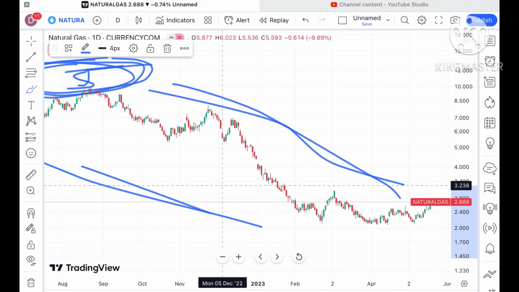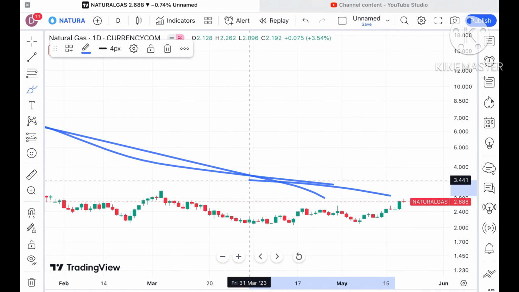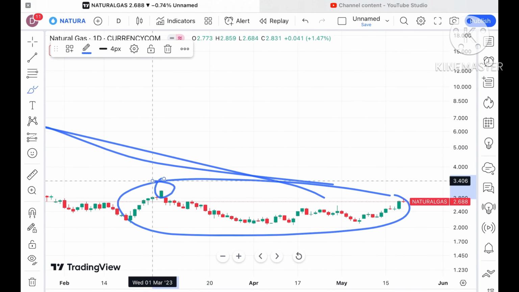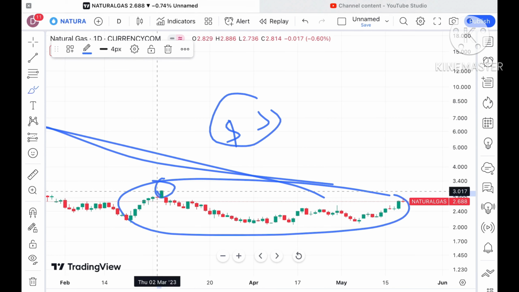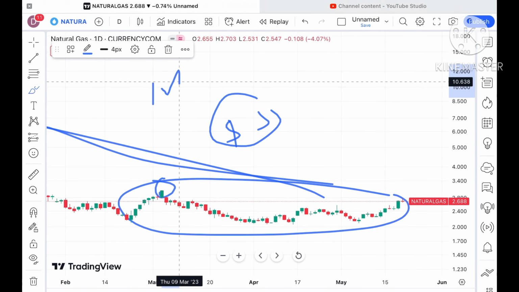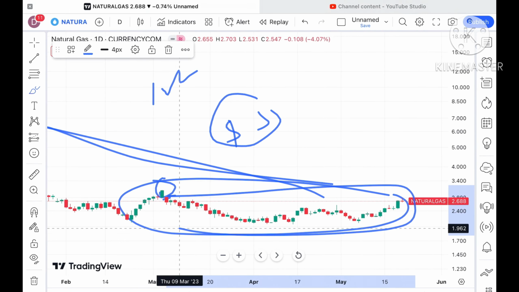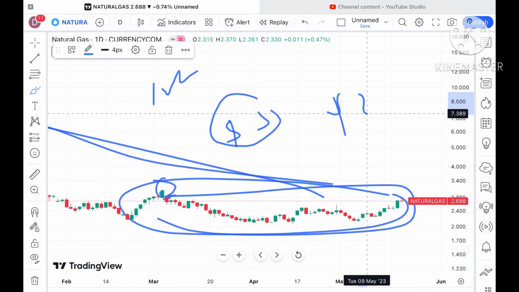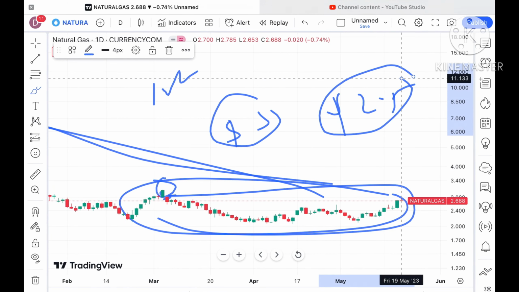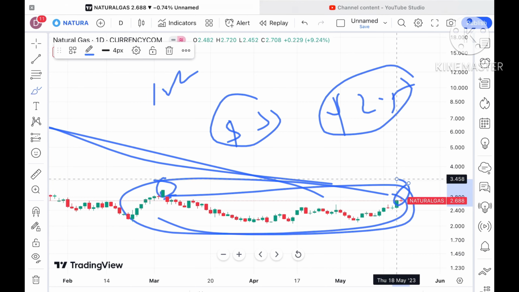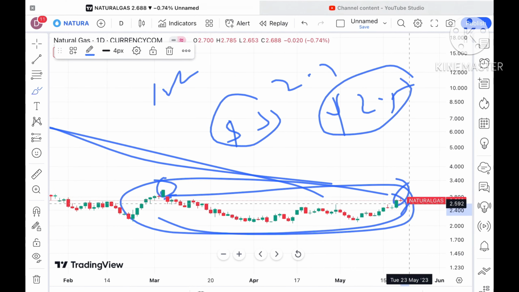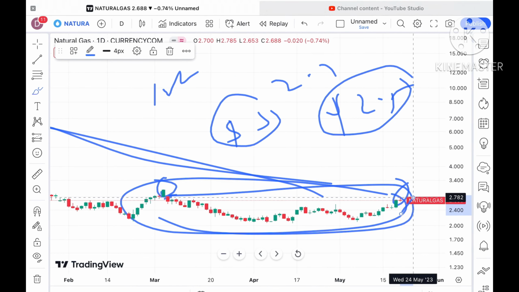Now looking at this particular chart, it is moving in this particular zone where 3 is the high, and this 3 high we saw in the first week of March. After that there was a continuous fall, and it had not touched the level of 2.5 till now. So now it has touched the level of 2.5, crossed that zone and touched a high of around $2.8, you can see.